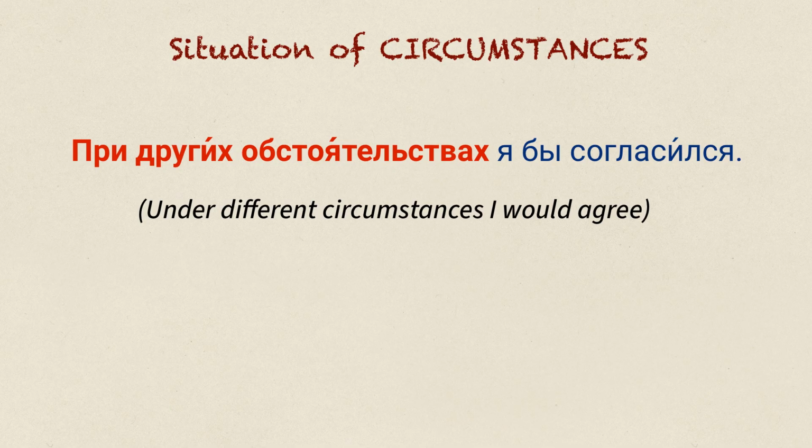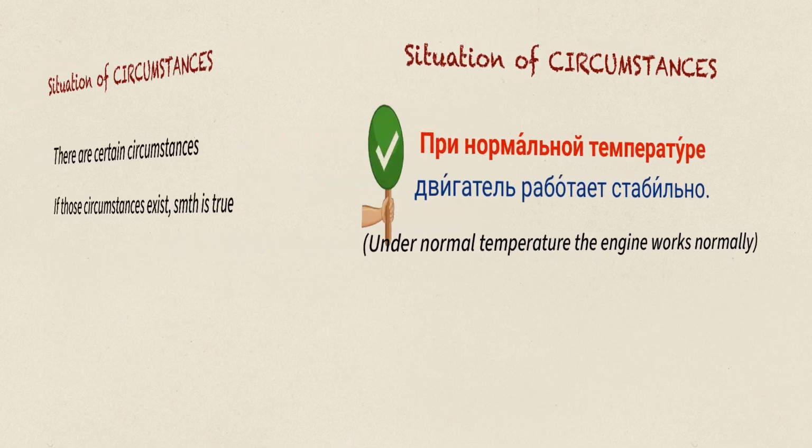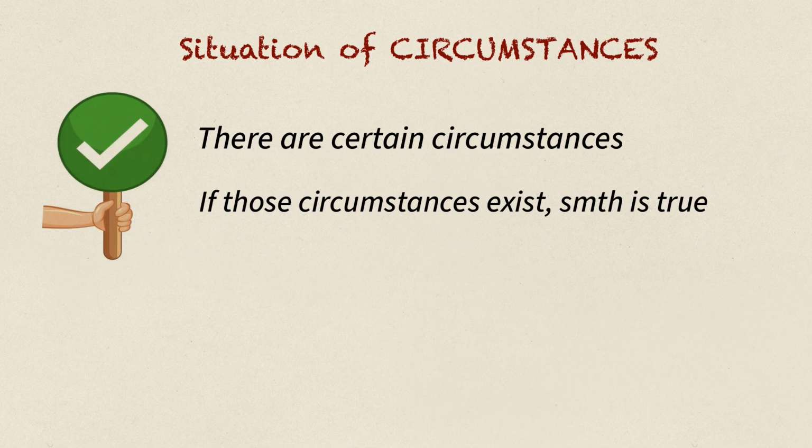And the last example. При нормальной температуре двигатель работает стабильно. Normal temperature is the technical condition. Inside that situation, the engine works normally. So, here's the logic. There are certain circumstances. If those circumstances exist, something is true.